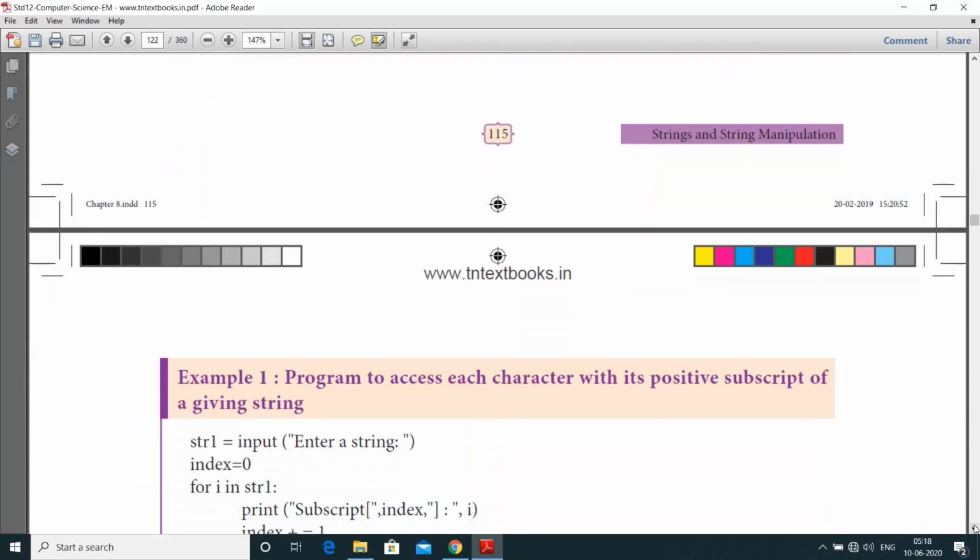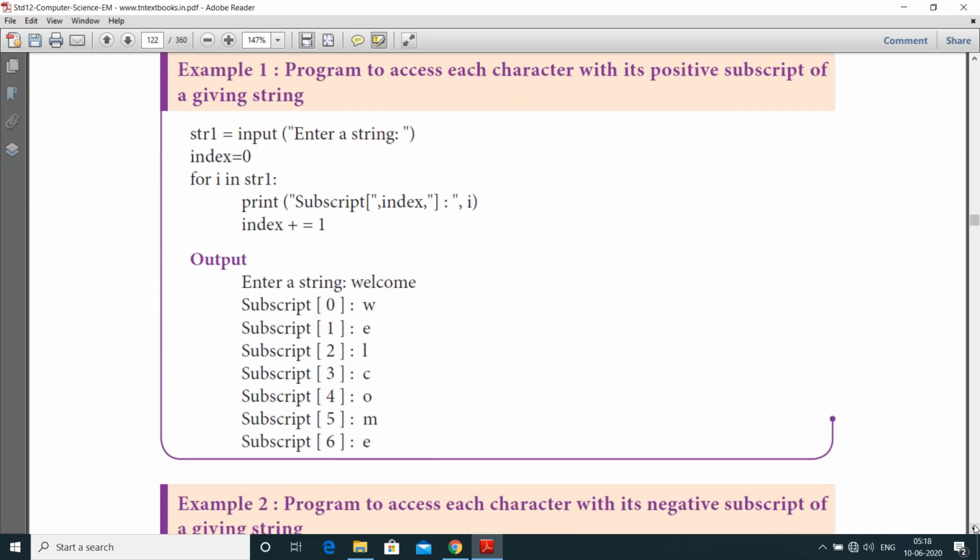Next one is example 1. Program to access each character with its positive subscript of a given string. So str1 is equal to input of "enter a string", index equal to 0. Here index equal to 0 means positive subscript.